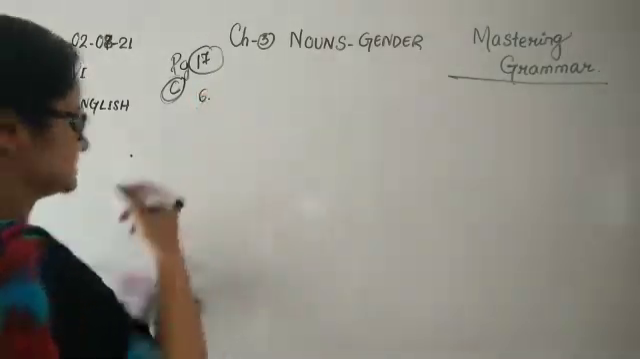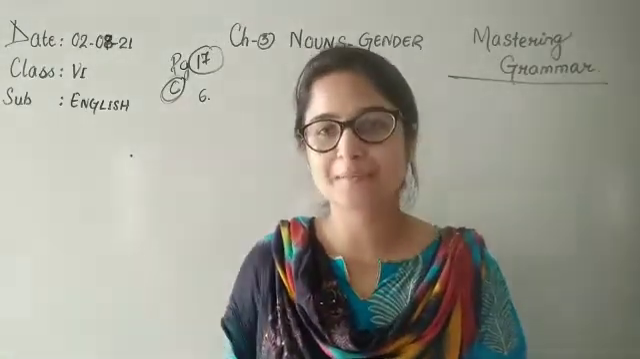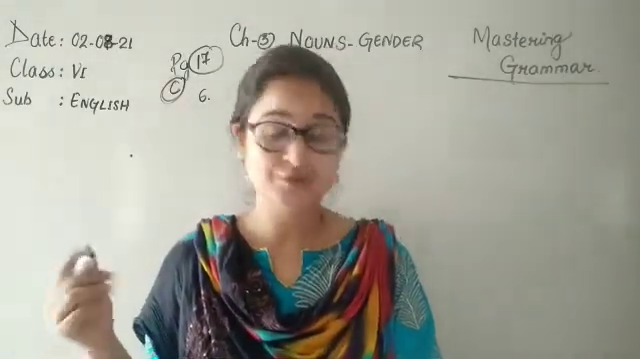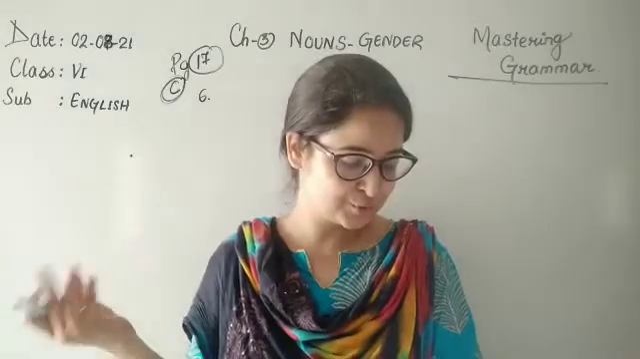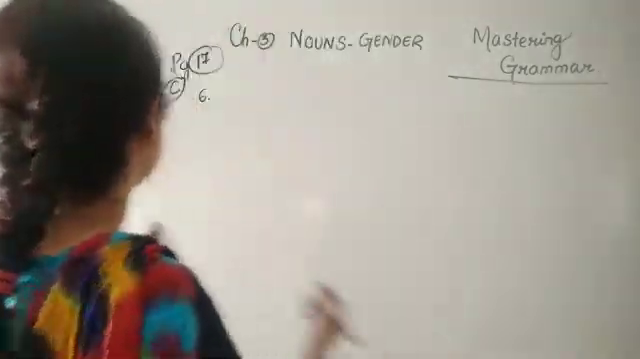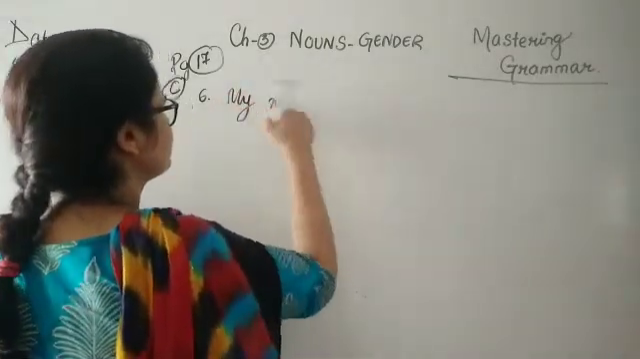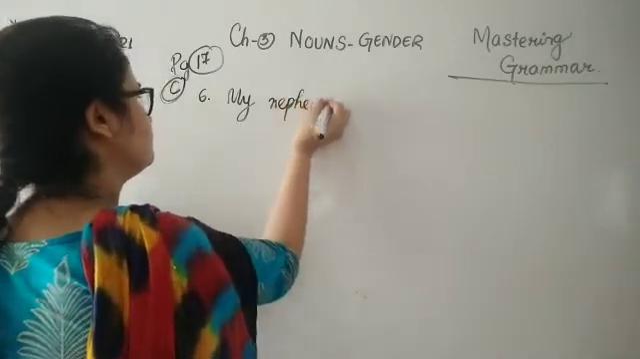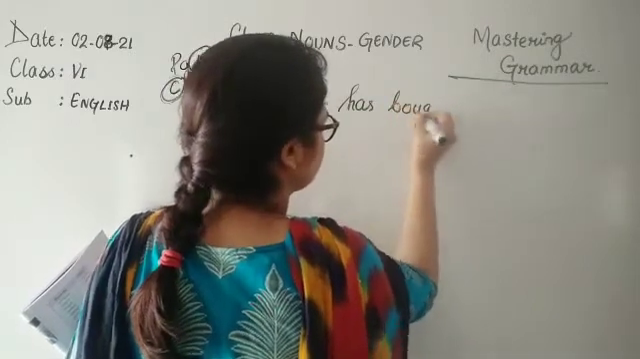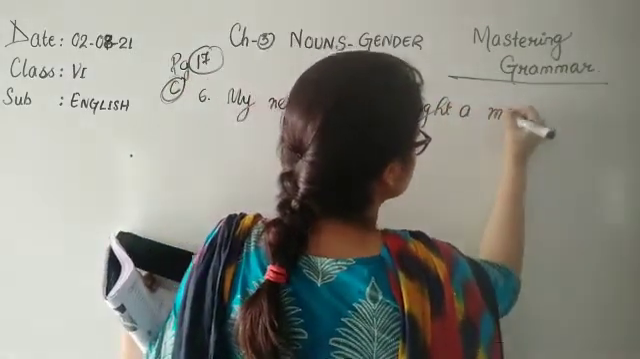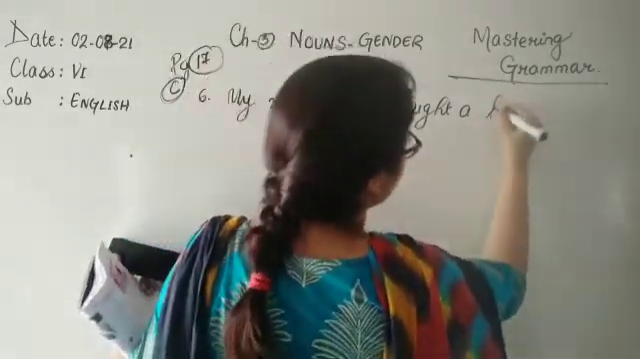Exercise C number 6. My nephew has bought a mare. So nephew and mare: a nephew is a person and a mare is an animal here. We have not been asked to change nephew, just the word mare. We have to write the opposite gender for that. So, my nephew has bought a mare. Children, I hope you remember this word mare. Mare becomes what? It will become horse.